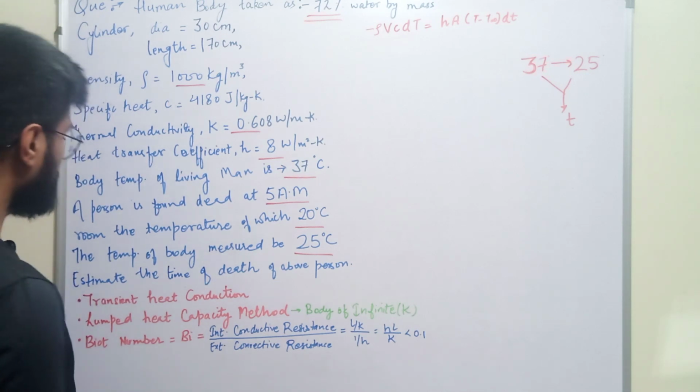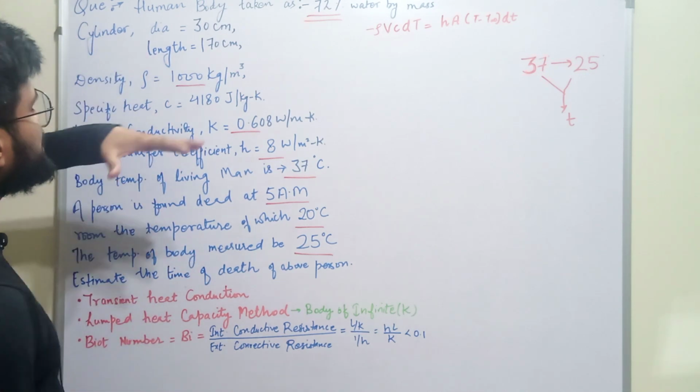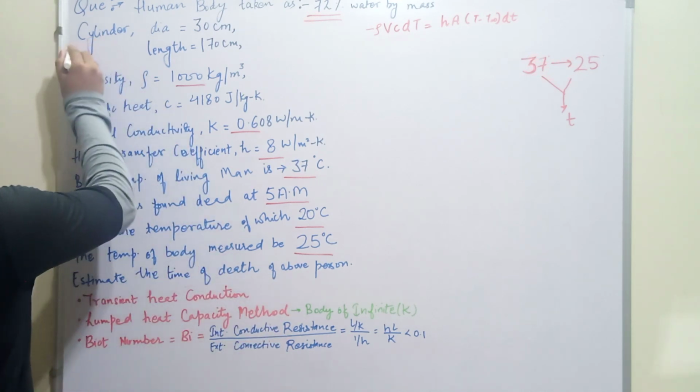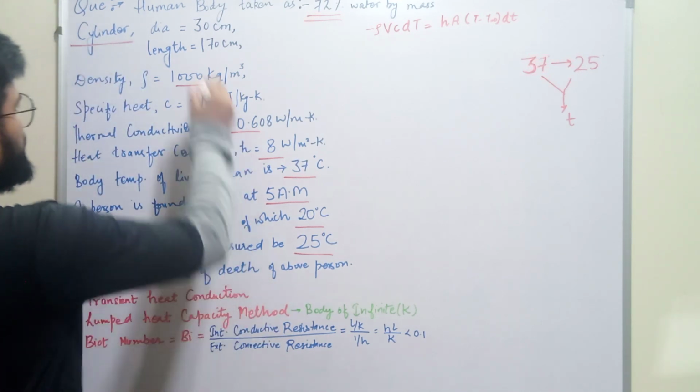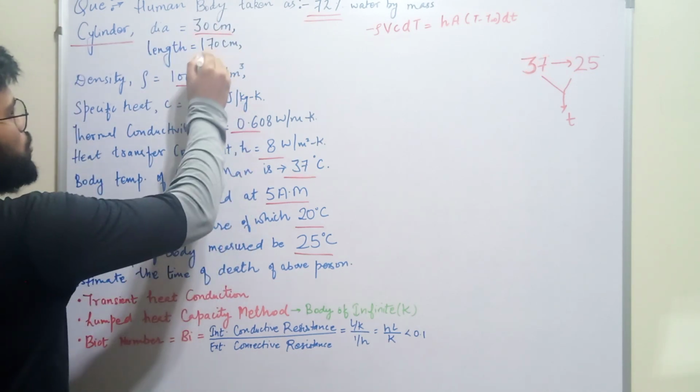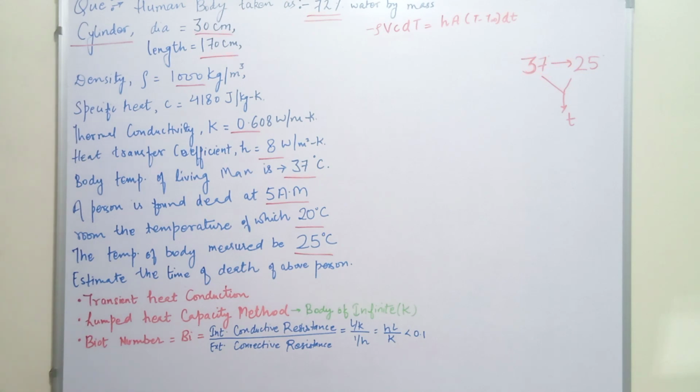We will consider the body of that person to be cylindrical, and the diameter of the body is 30 centimeter and the length of the body is 170 centimeter. So these are the conditions which are given in the problem.